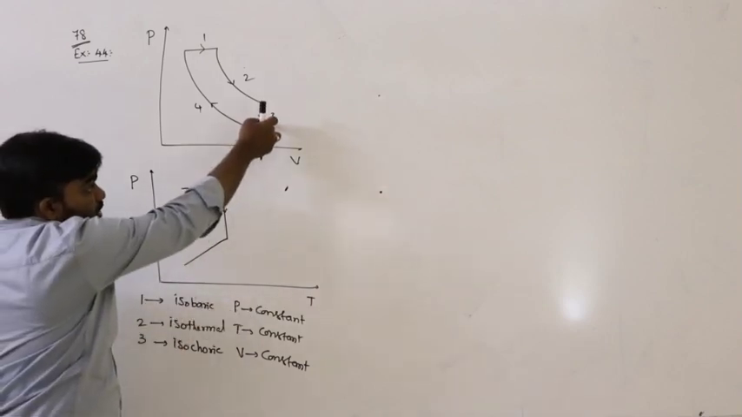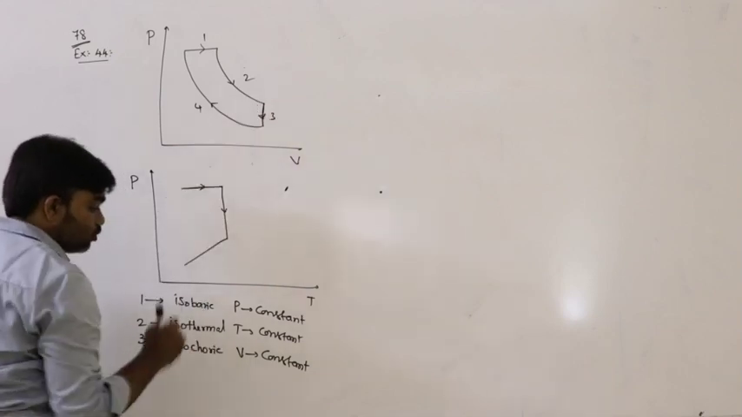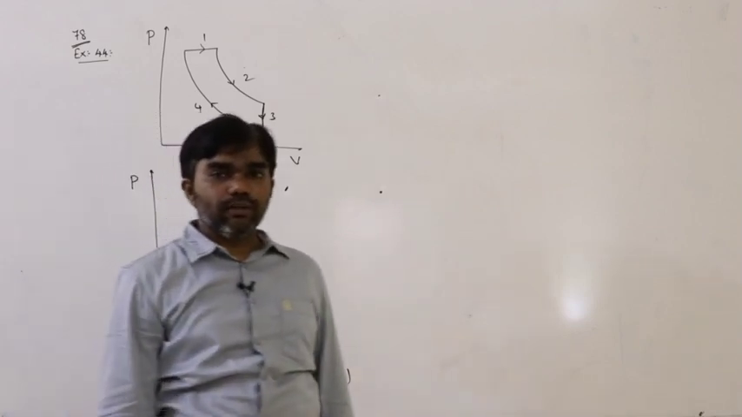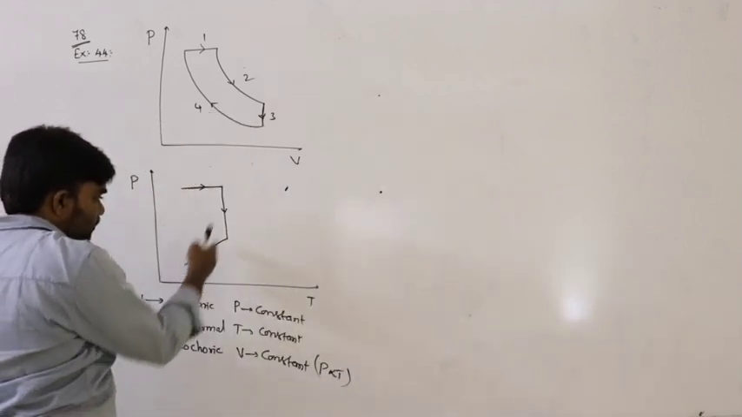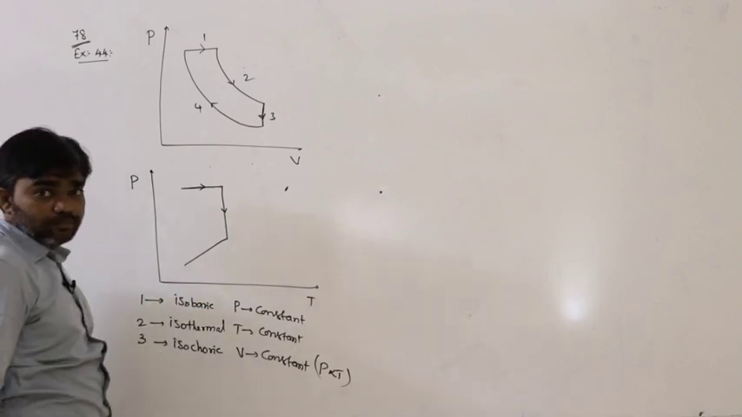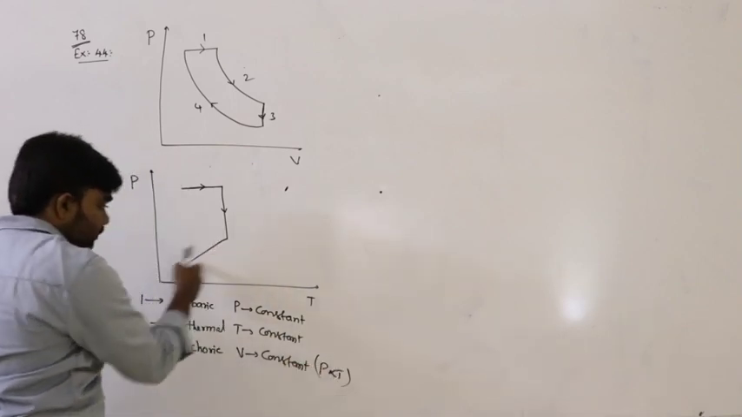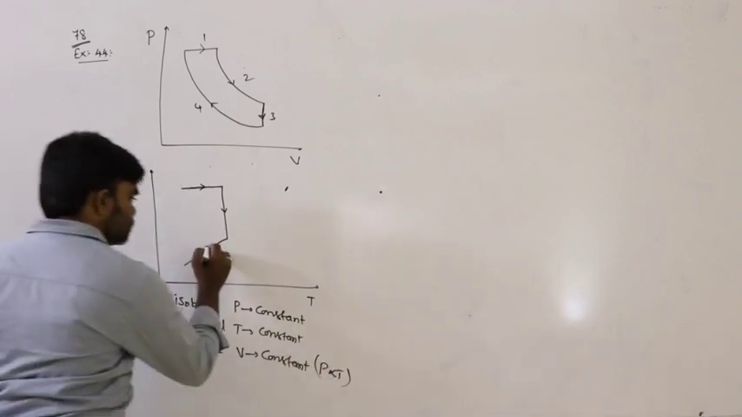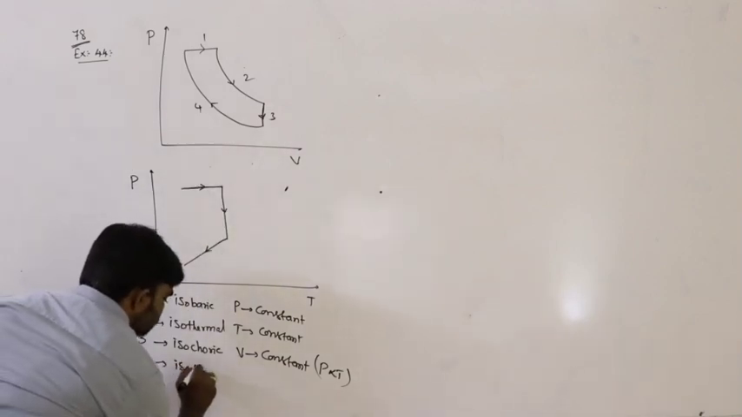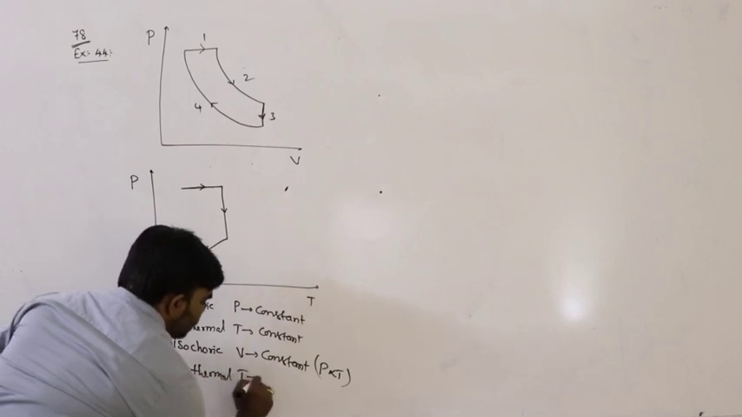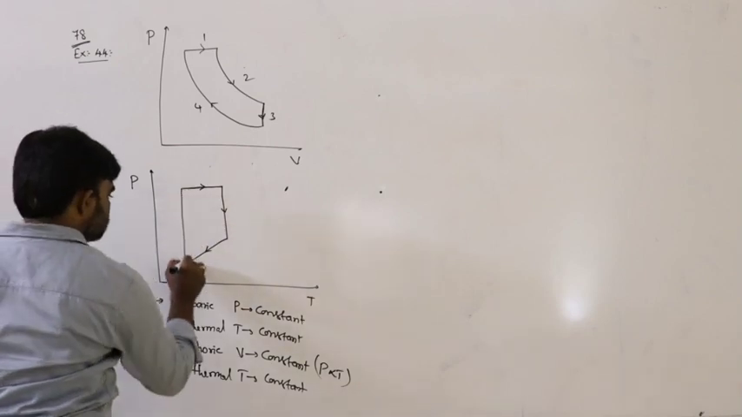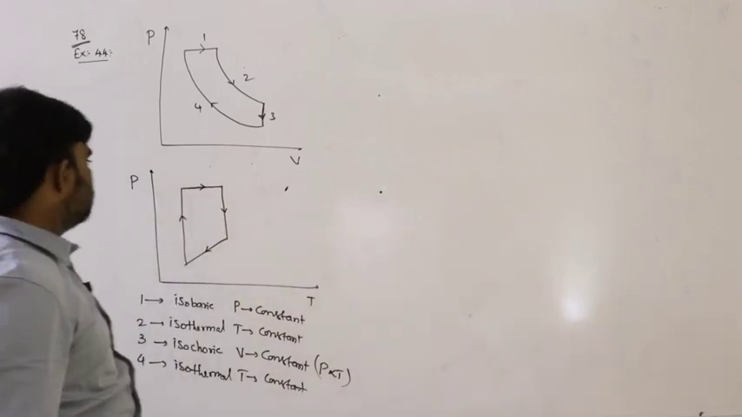But what is the condition here? Volume remains constant, an isochoric process. Isochoric process means pressure is directly proportional to temperature. If pressure is directly proportional to temperature, the shape of the graph is a straight line passing through the origin. So this is the shape of the graph. Next, the fourth one is again isothermal. Temperature remains constant, so again a straight line, like this. This is the shape of the graph.